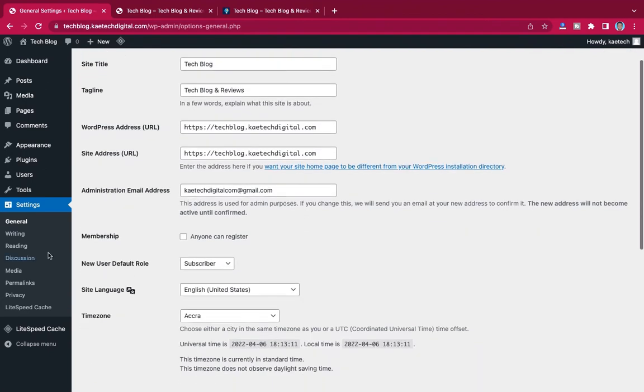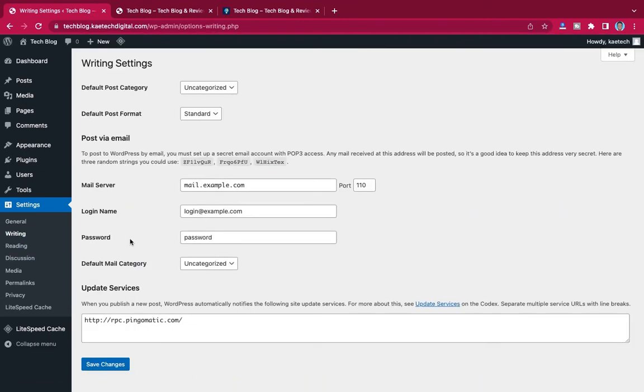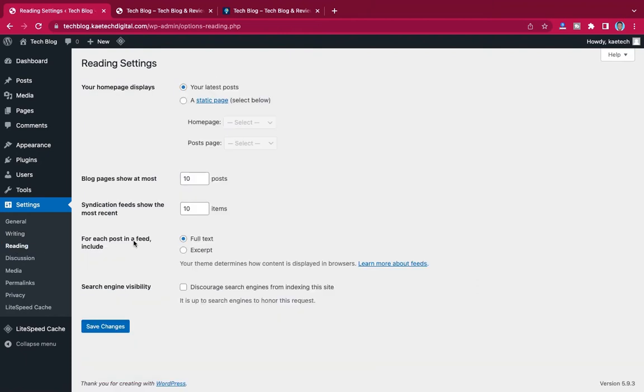Now let's move on to writing. This is the standard setting for WordPress, and we're not going to do anything over here because this one is already prepared for us. Now let's go to reading. For the reading, we haven't created any pages yet, so we're not going to set the pages yet, but I think all the reading is also set to go. So we click on save changes.